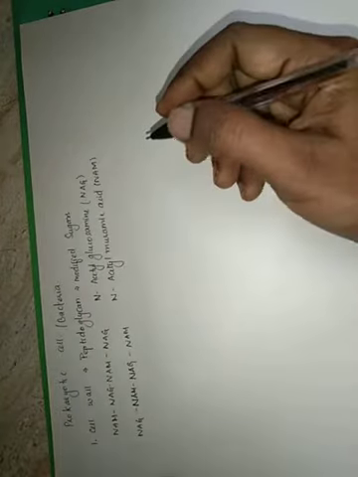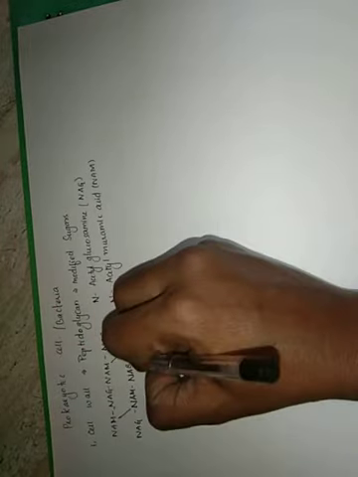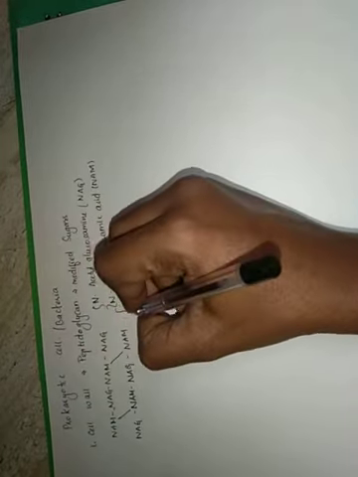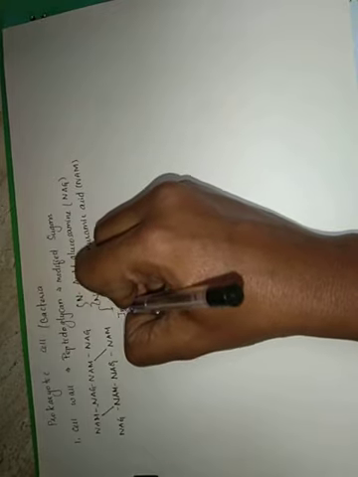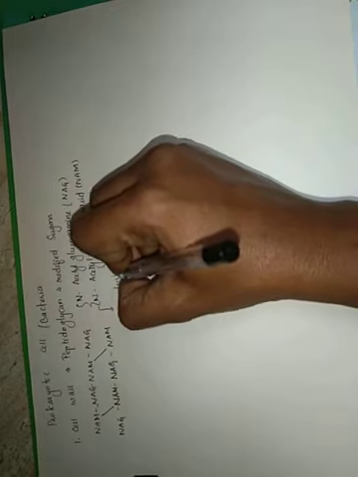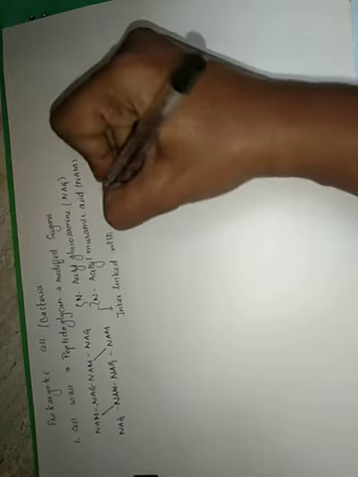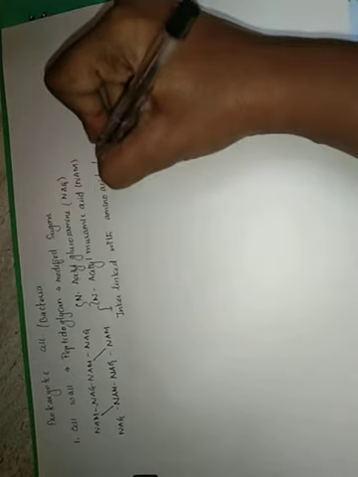These two layers are interlinked with the help of amino acids, or we can call it a peptide chain. And this is the cell wall of a bacteria or a prokaryotic cell.